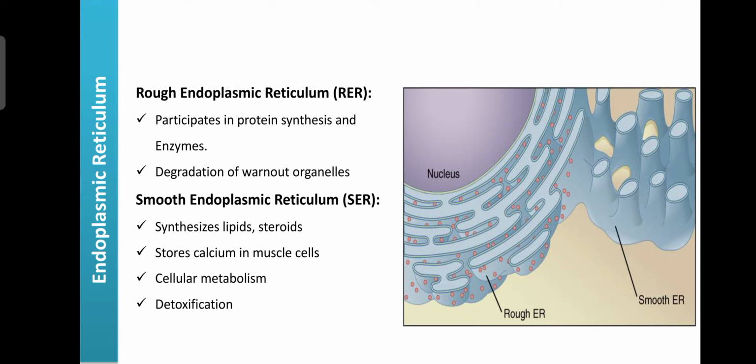Regarding the smooth endoplasmic reticulum, also known as SER, it is involved in the synthesis of lipids and steroids, and it also acts as a store for calcium. That calcium is required for the contraction of muscles, conduction of impulses, or generation of the action potential. The smooth endoplasmic reticulum is also involved in cellular metabolism and the detoxification process.